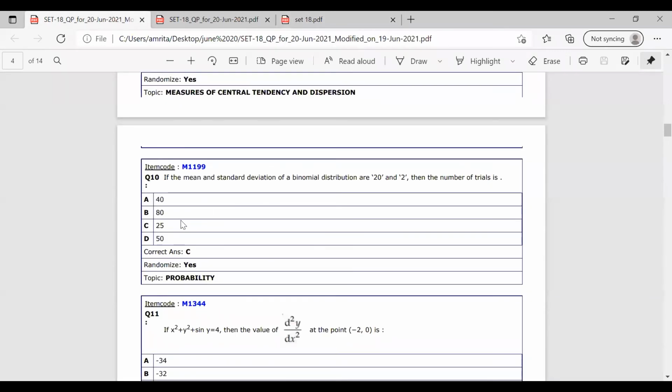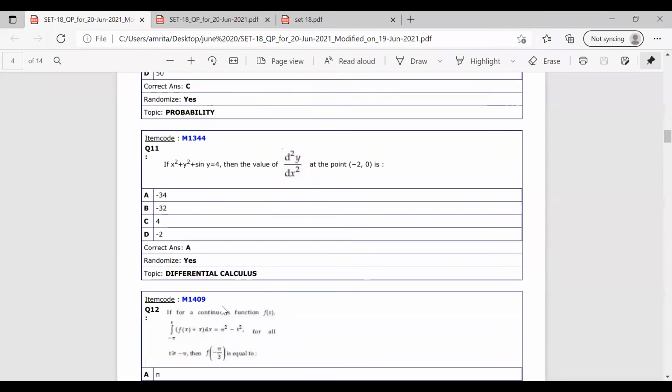So checking among the options, the correct answer for this question is 25. N is equal to 25. Now the next question is question number 11. If x square plus y square plus sin y equal to 4, then the value of d square y by dx square at the point minus 2, 0 is.